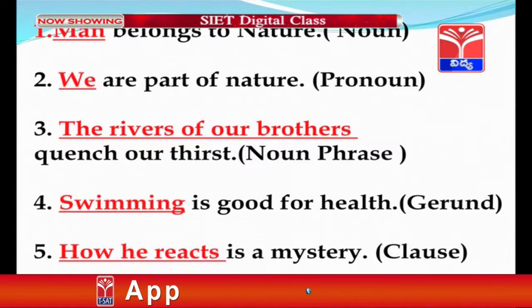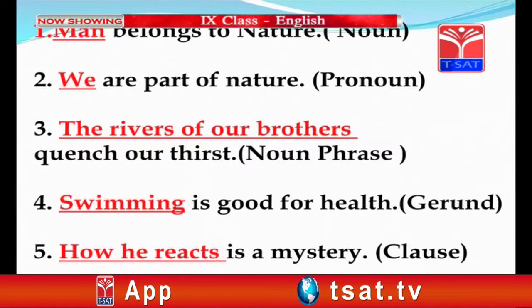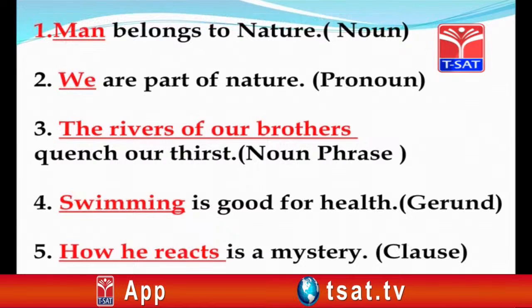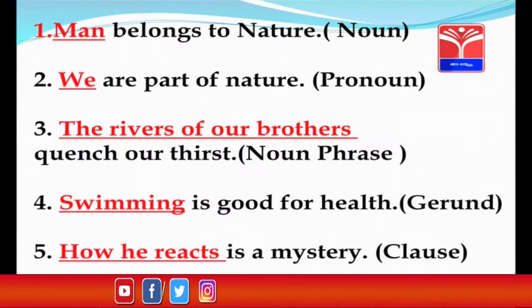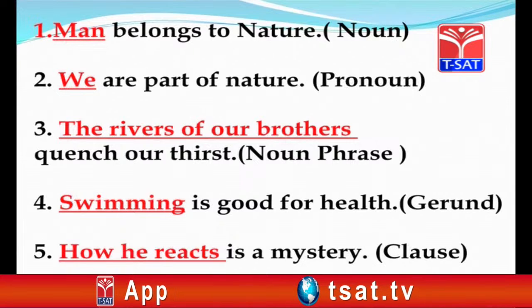In the second sentence, we are part of nature, in which we functions as the subject, which is a pronoun. In the third sentence, the rivers of our brothers quench our thirst, in which the noun phrase, the rivers of our brothers, functions as the subject.